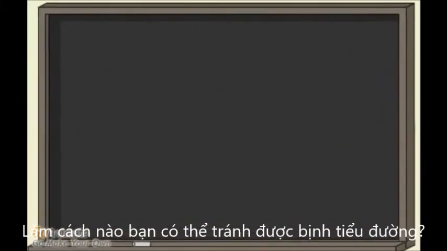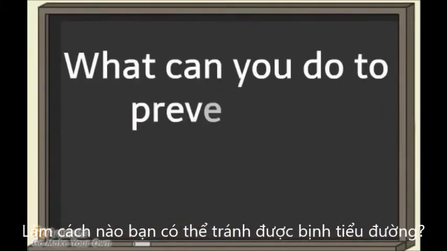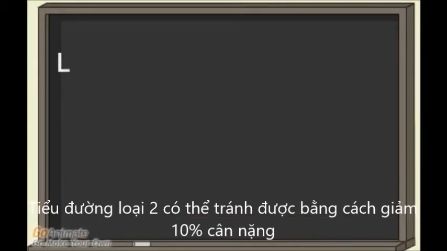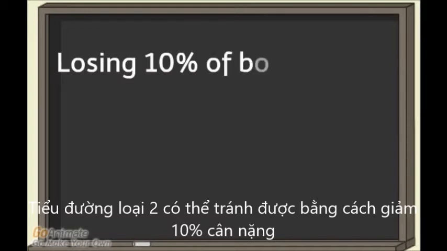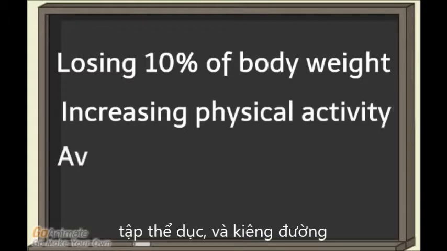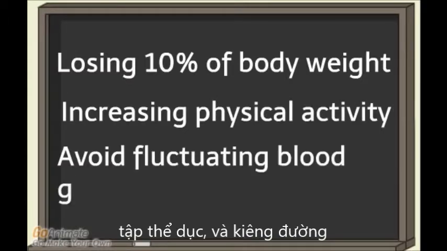So what can you do to prevent the progression of type 2 diabetes? Type 2 diabetes is unique because it is a disease that you can help treat. Losing 10% of your body weight, increasing physical activity, and avoiding fluctuating blood sugar levels are steps that you can take to prevent the progression of this disease.